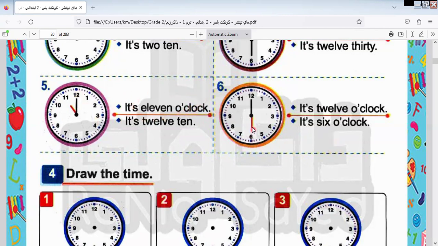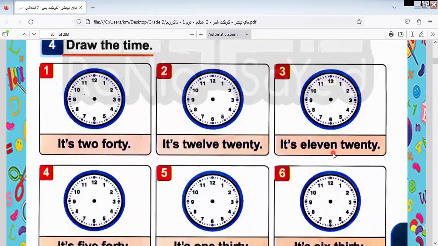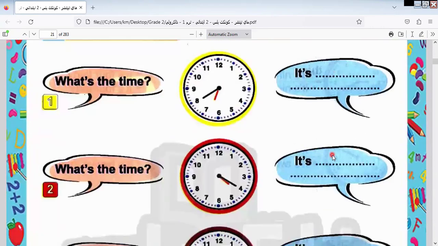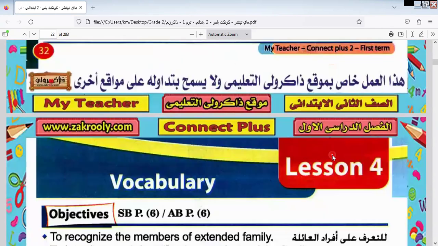Another one here, the short arm refers to 6. The long arm refers to 12. So the answer here will be what? It will be 6 o'clock. I will leave this to you to do by yourself. I think now you know how to read the clock and to write it.